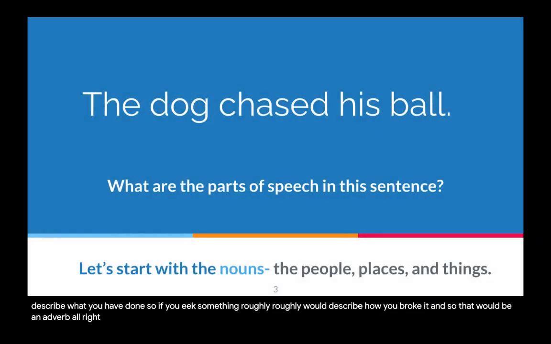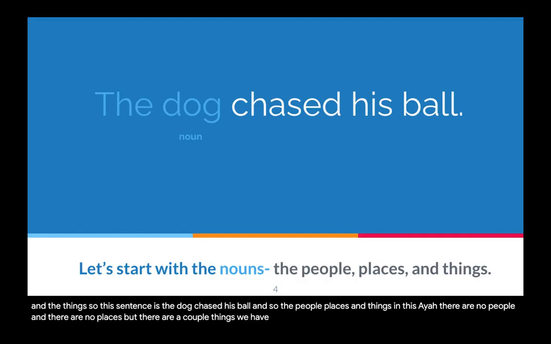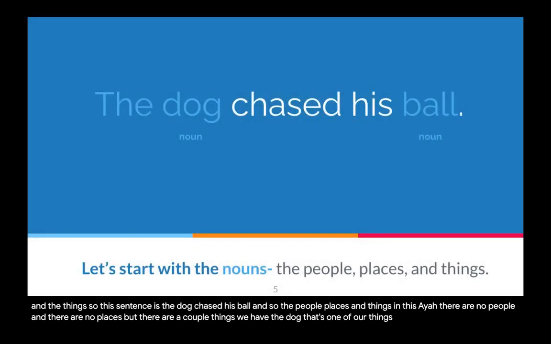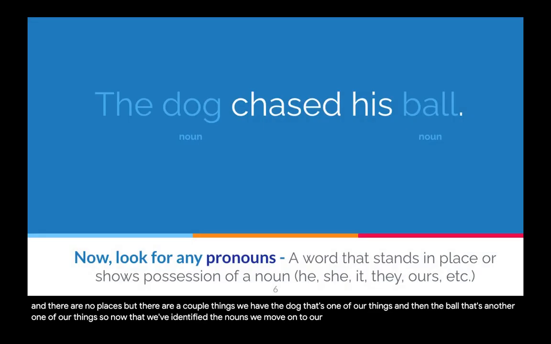All right, so we're going to do some practice. And so we're going to start looking for the nouns, the people, the places, and the things. So this sentence is, the dog chased his ball. And so the people, places, and things in this, there are no people and there are no places, but there are a couple things. We have the dog, that's one of our things, and then the ball, that's another one of our things.